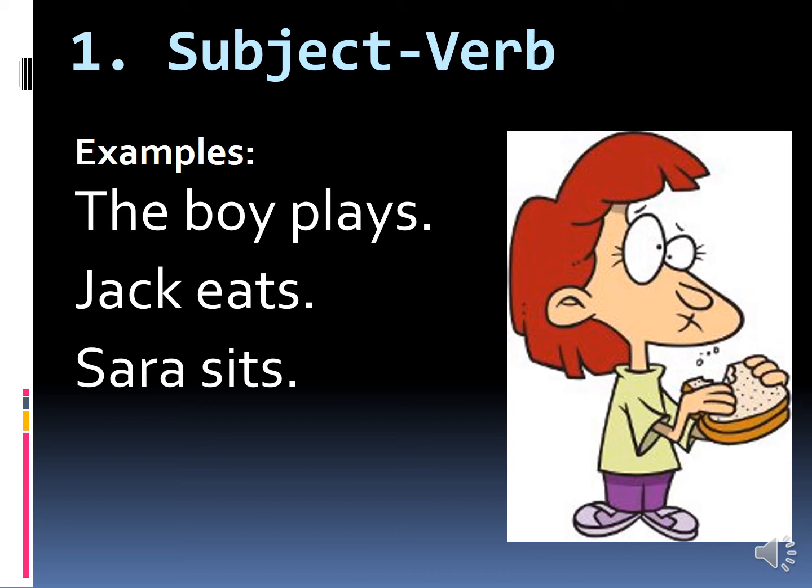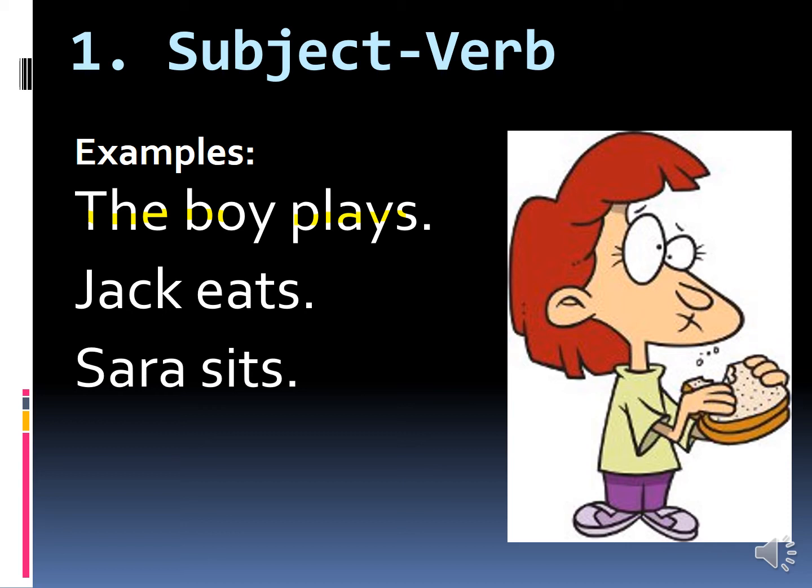The boy is subject here and plays is a verb. It means we can say that I have made this sentence through subject and verb.